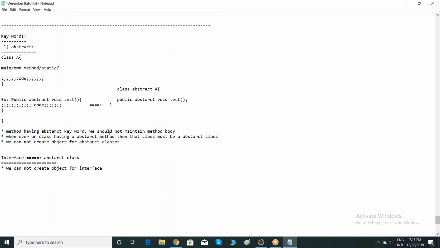And then interfaces, right? An interface is nothing but an abstract class. It is the same as an abstract class. Then what is the difference? We'll discuss in detail in real time. As of now, an interface is just like an abstract class. Can we create an object for an interface? No, right? Anyway, we cannot create objects for abstract classes and interfaces.